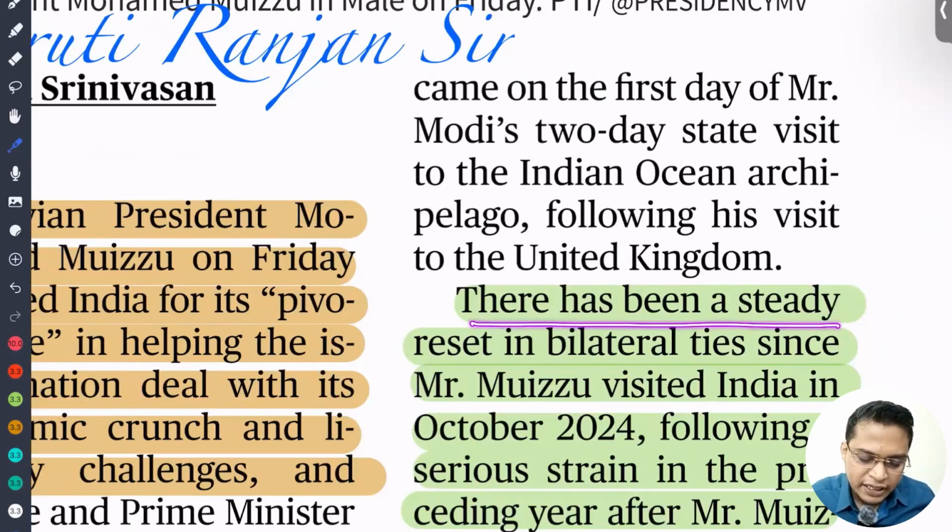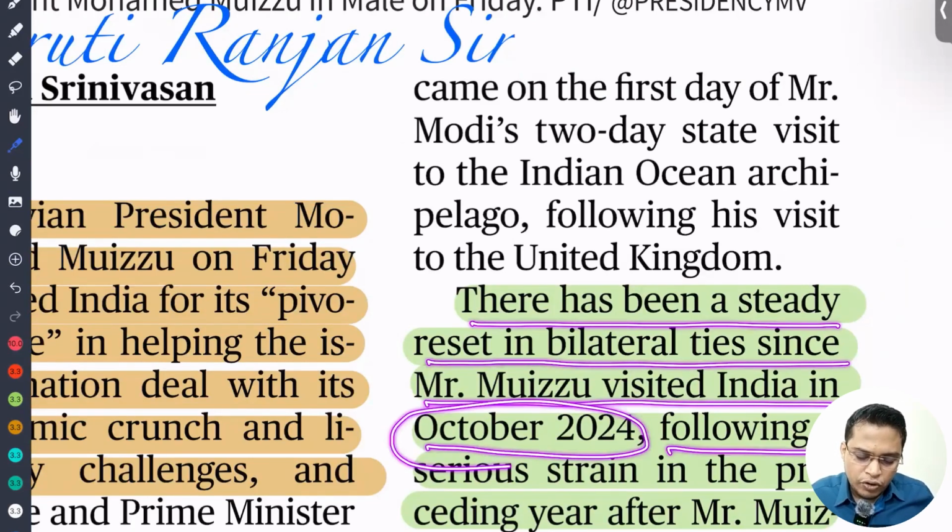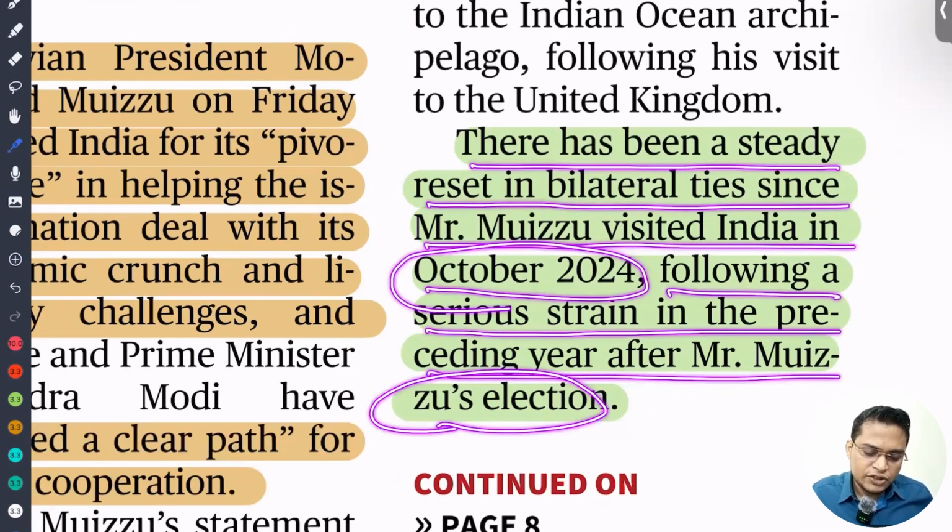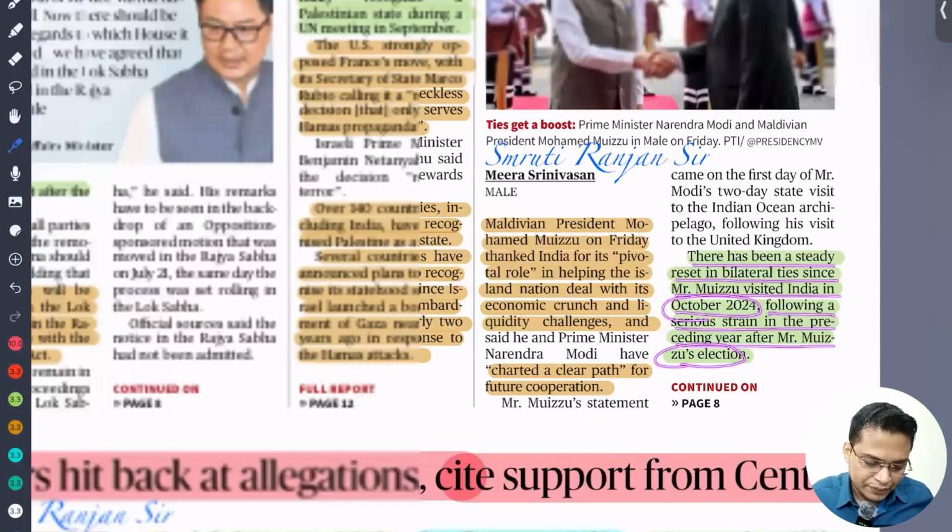So there has been a steady reset in ties since Muizzu visited India in October 2024, following a serious strain in the preceding year, Mr. Muizzu's election, because they had started with the India Out campaign.